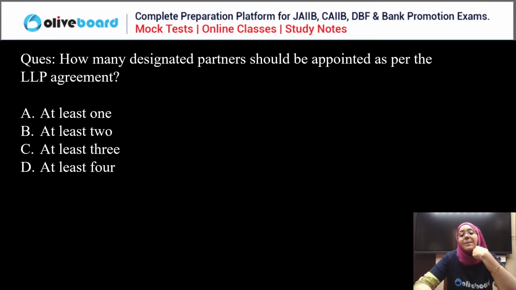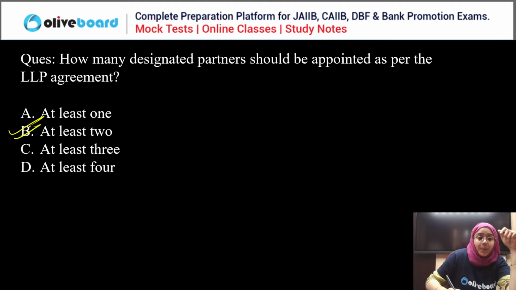How many designated partners should be appointed as per the limited liability partnership agreement? At least one, at least two, at least three, or at least four? Everyone, how many designated partners should be appointed as per the limited liability partnership agreement? Yes, at least two designated partners.